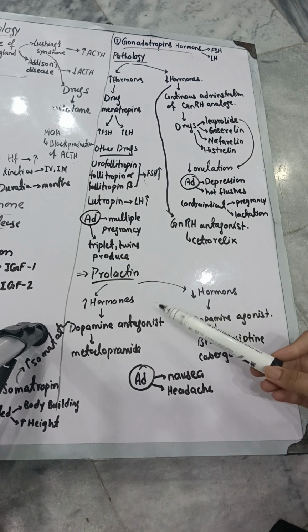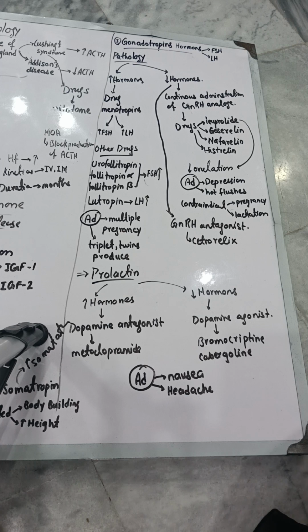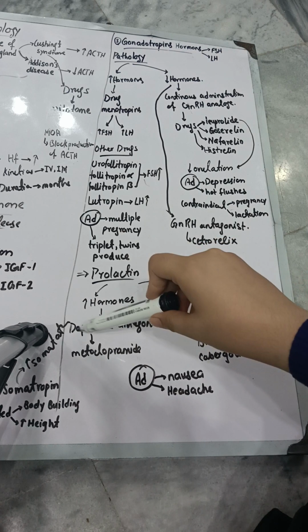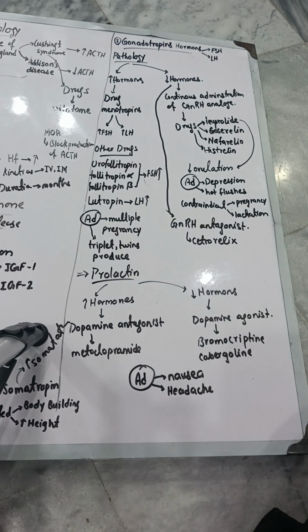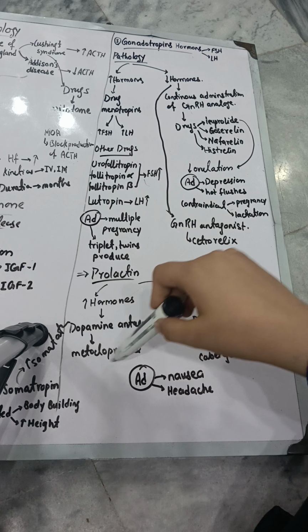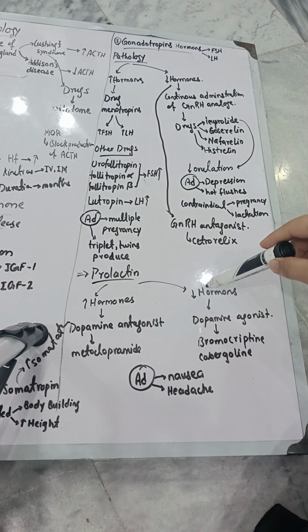Now there is a last hormone which is prolactin, and I have explained that prolactin is acting on the breast, increasing the production of milk. Now if there is an increase in the hormone, then you will give a dopamine agonist. Dopamine is going to decrease the production of prolactin. Now if you want to increase the production, then you will give a dopamine antagonist. What is the drug for it? It is metoclopramide.